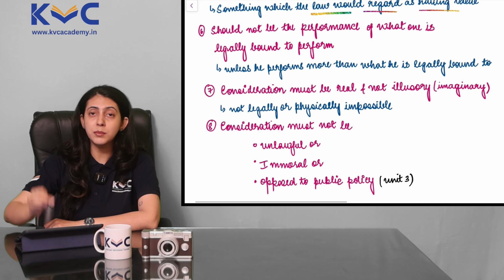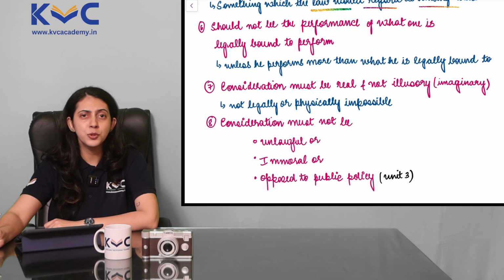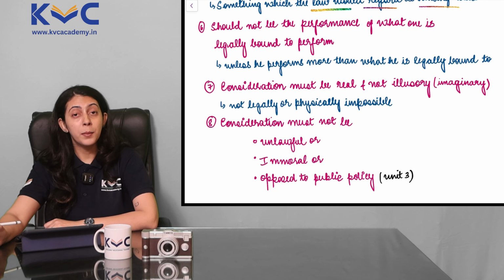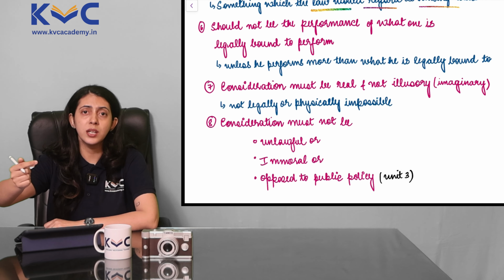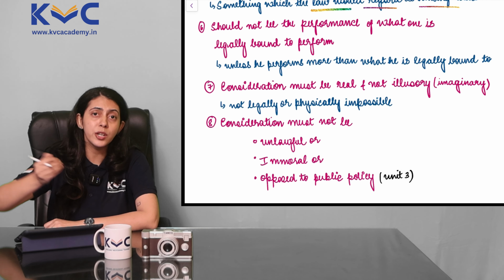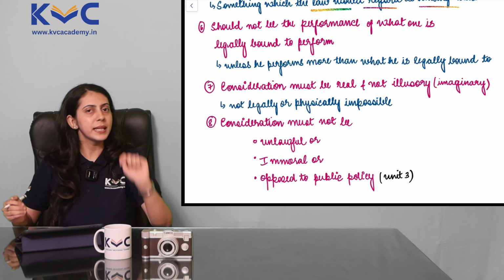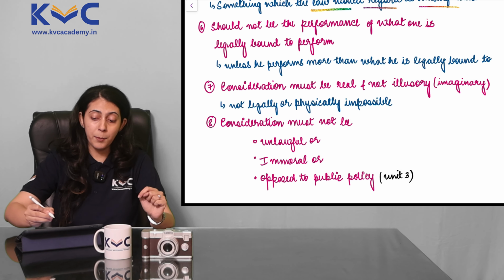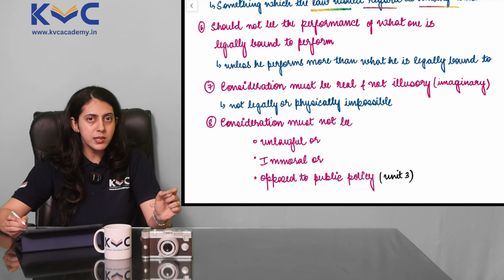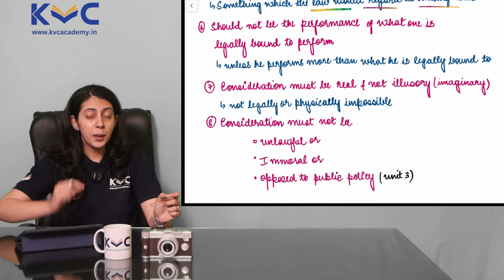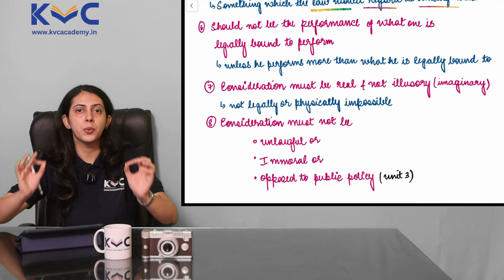So if you are paying something to somebody to do something that they are already legally supposed to do, it does not make sense. But if the person is going out of their way, suppose they are teaching something additionally or suppose they are performing some additional duty which is not a part of their legal duty, then you can pay them extra consideration for that. But for what he is already supposed to do, you can pay them a decent amount of consideration, what is decided, but you cannot pay them something extra for what they are already supposed to do.